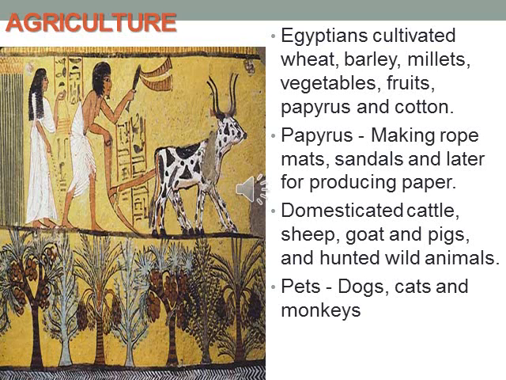They also had pet animals such as dogs, cats and monkeys.